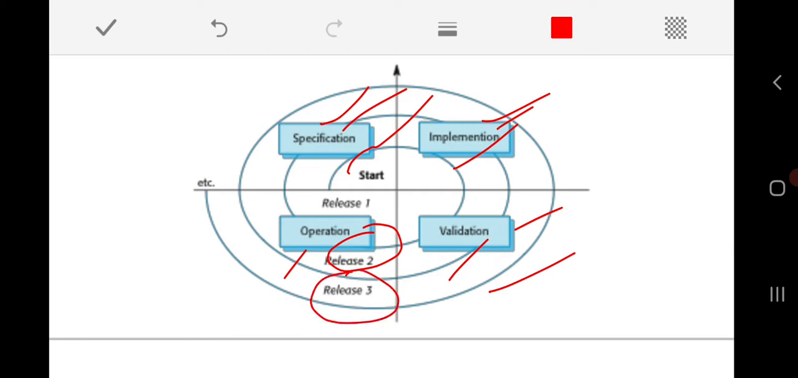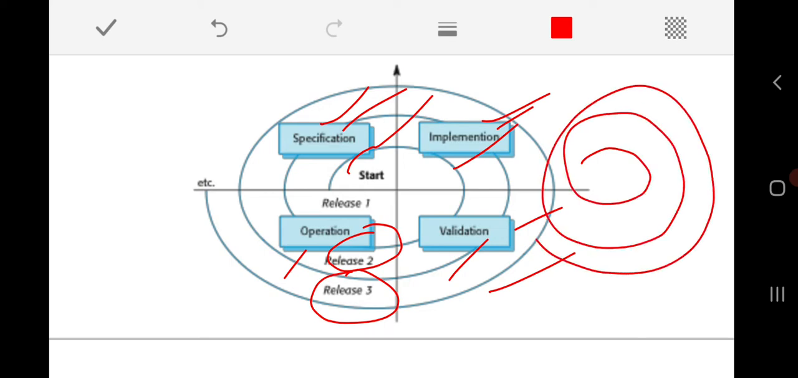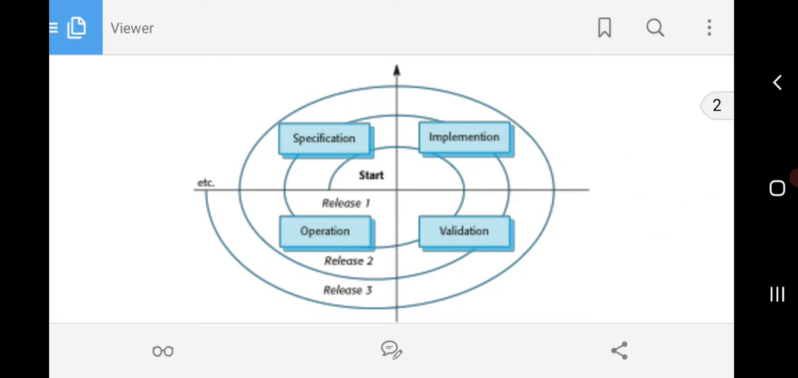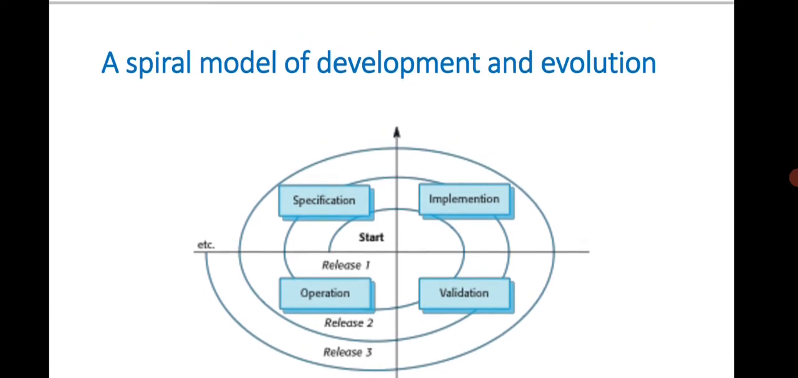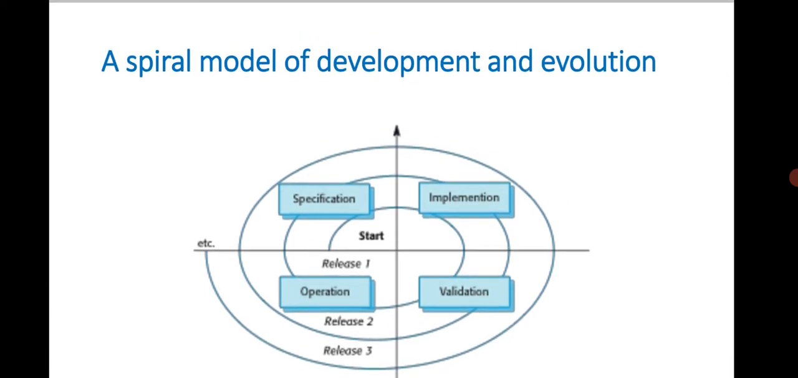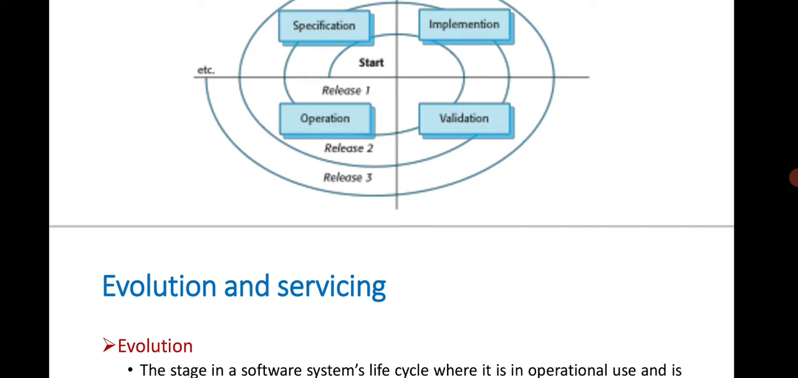So like this, software evolution continuously takes place, and every time we come up with a new release or version of the software. This is the overall view of the spiral model of development and evolution.